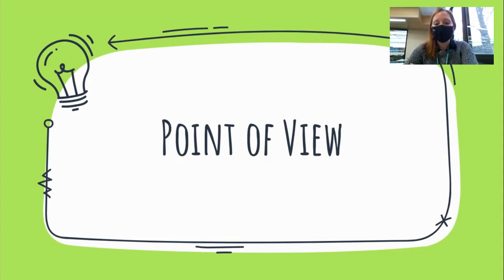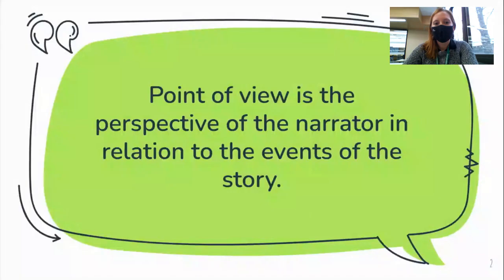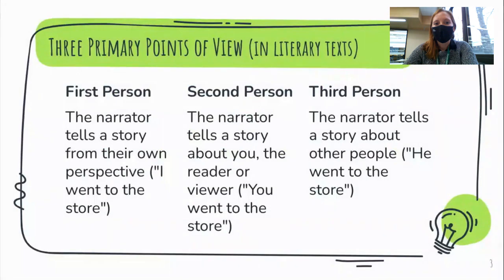Hey guys, we're going to talk today about point of view. Point of view is the perspective of the narrator in relation to the events of the story. There are three primary points of view that we find in literary texts. Those are first person, second person, and third person.